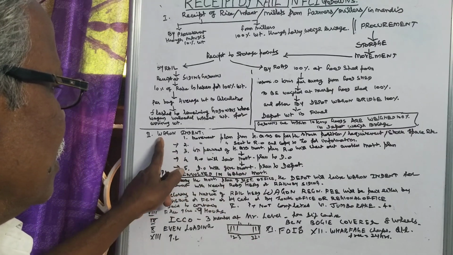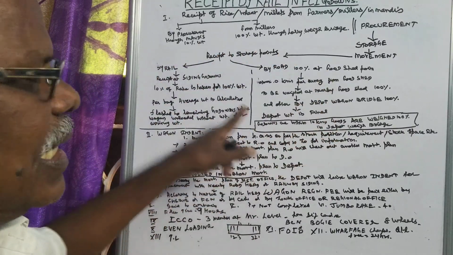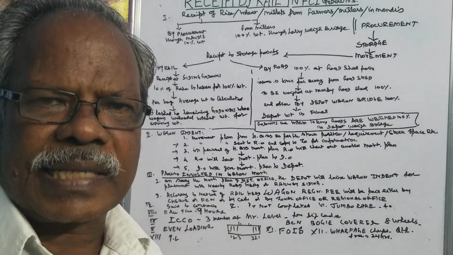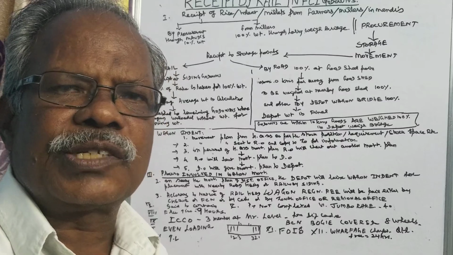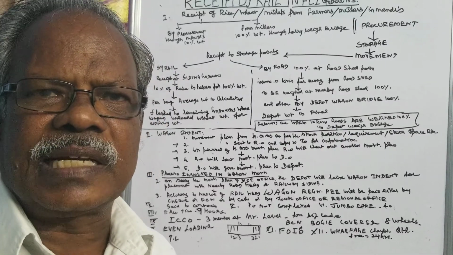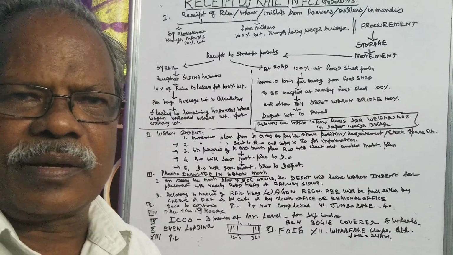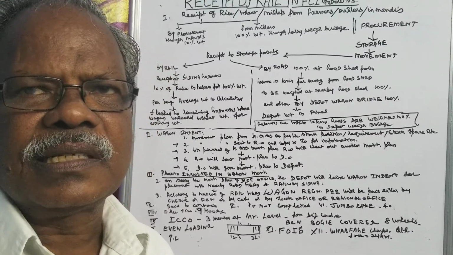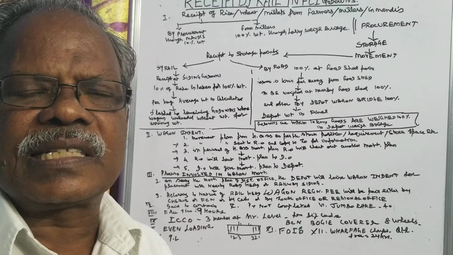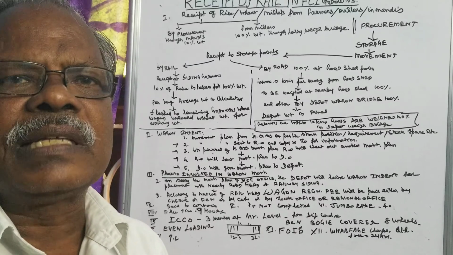Now, if any full bag shortage is there, it should be intimated to the consignor. The consignor is the one who dispatches the stock, and the consignee is the one who receives the stocks. Full bag shortage means shortage in counting.